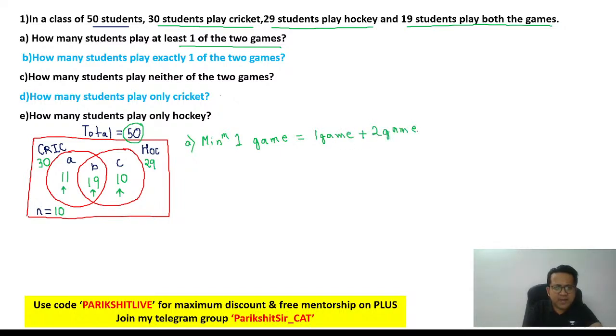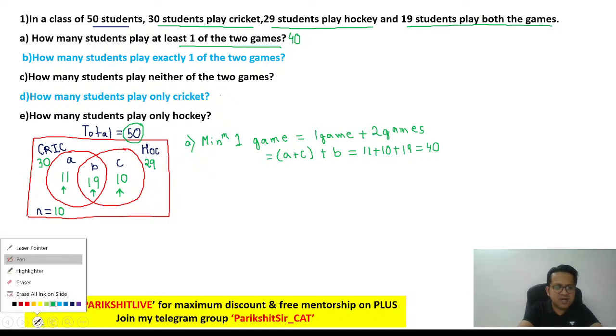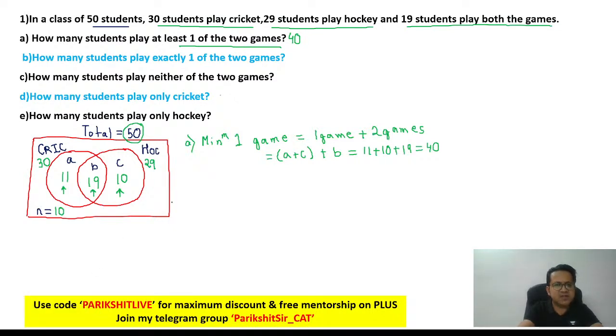Who is playing one game? A plus C. And who is playing two games? B. So the answer is A plus C plus B. So 11 plus 10 plus 19 comes out to be 40. And that's your first answer. Are we clear on this? So the first answer is 40.